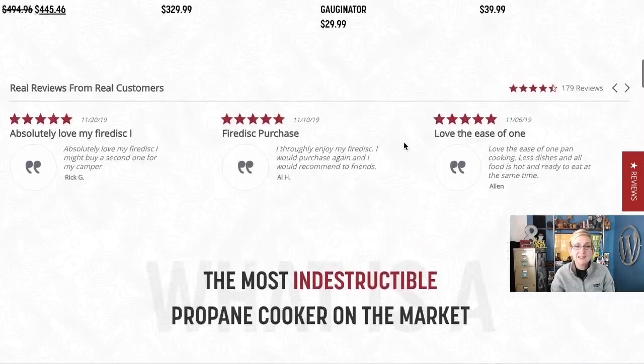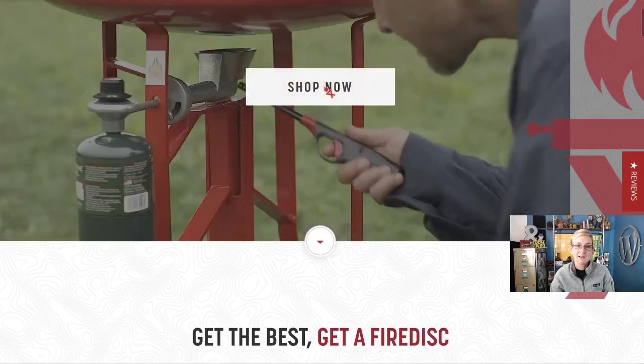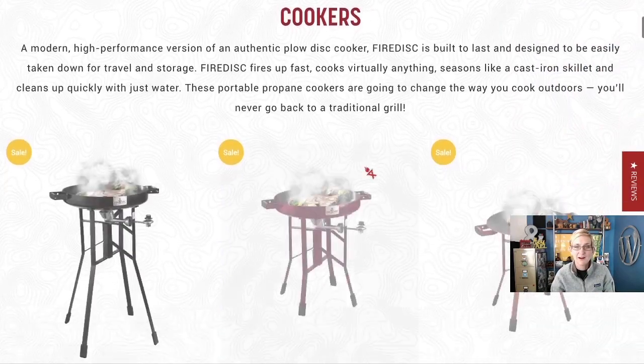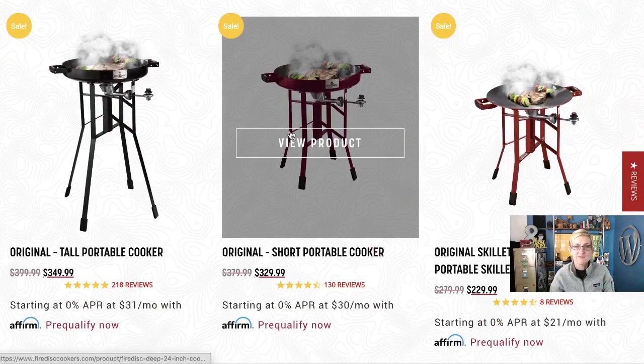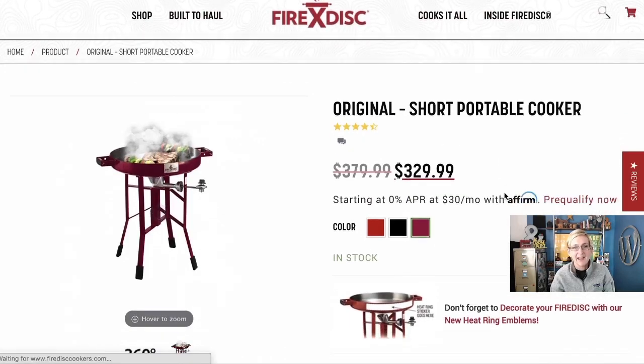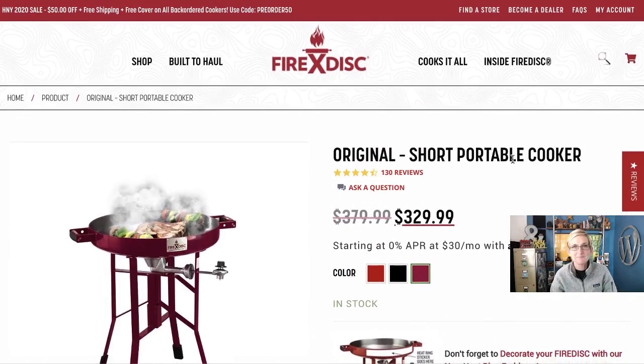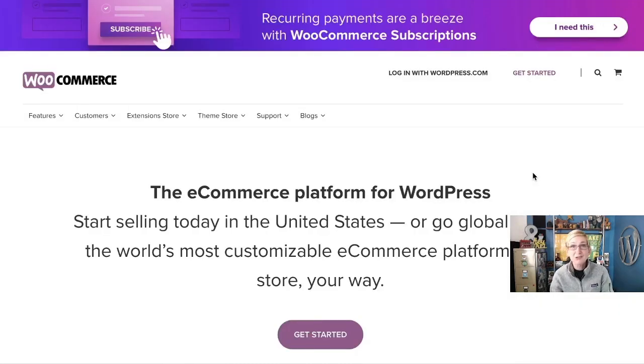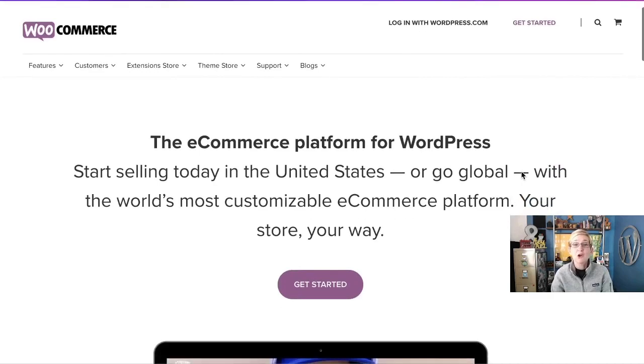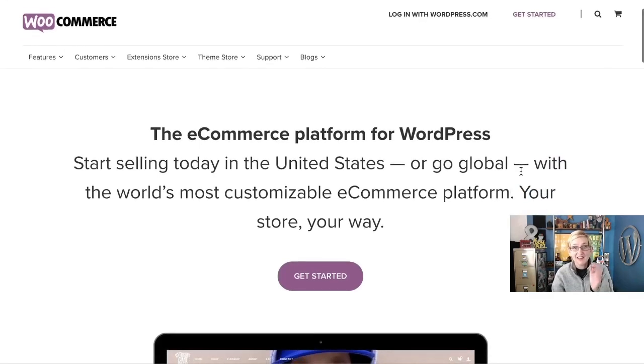But you can easily come here, go to the shopping area, click shop now. You can go to the shopping area, find a cooker that you're interested in, view product, and you can add it to your cart and check out, all on a WordPress website. One of the most popular plugins to use inside of the WordPress site is called WooCommerce. And that's the plugin here.